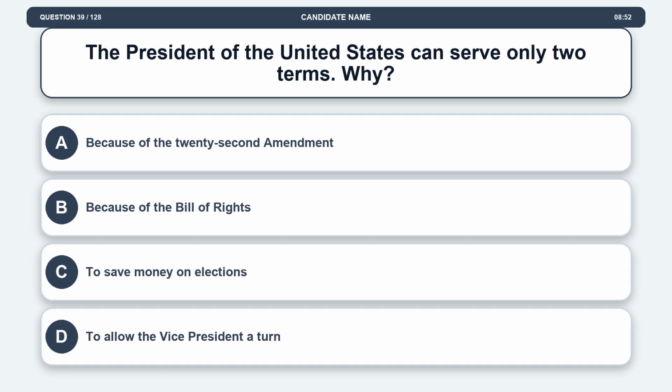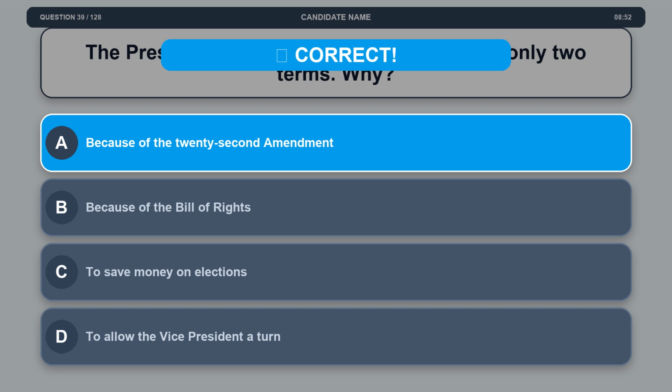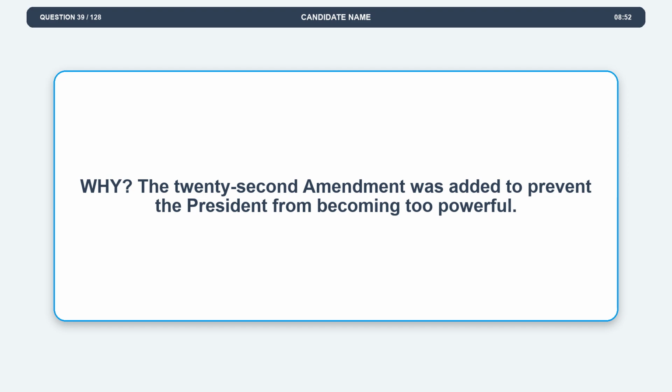Question 39. The President of the United States can serve only 2 terms. Why? Option A, because of the 22nd Amendment. Option B, because of the Bill of Rights. Option C, to save money on elections. Option D, to allow the Vice President a turn. The correct answer is option A, because of the 22nd Amendment. Explanation. The 22nd Amendment was added to prevent the President from becoming too powerful.